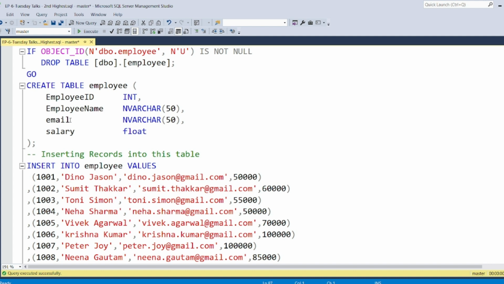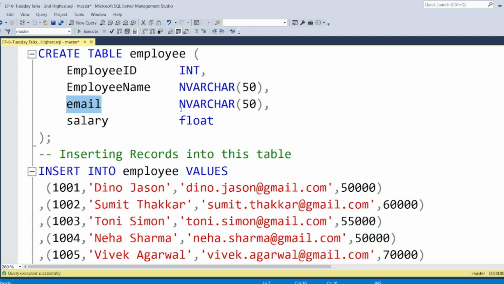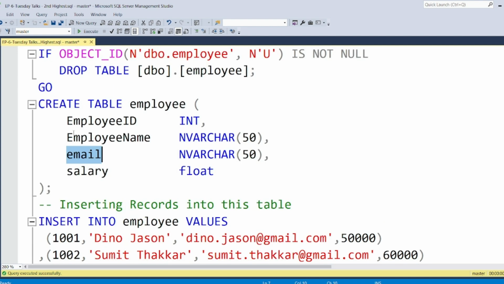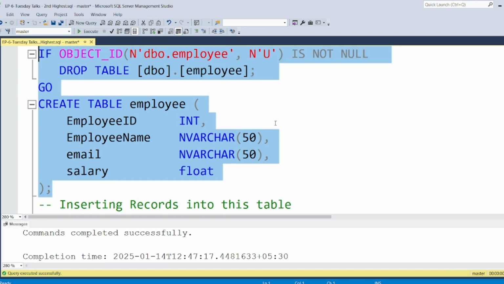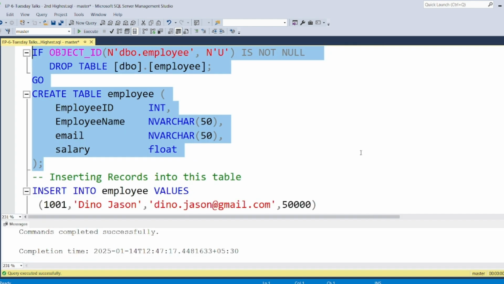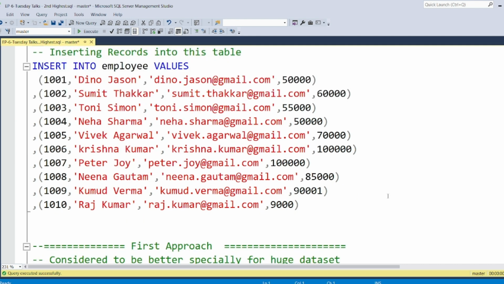The first thing is to create a table. The table has 4 fields: employee ID, employee name, employee salary, and email. So we will create the table first. Let's select and create the table. Execute, and the table has been created. All right, let's insert around 10 records into this table.